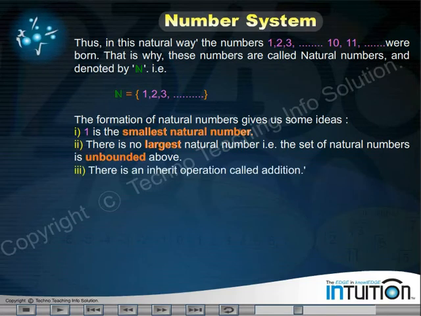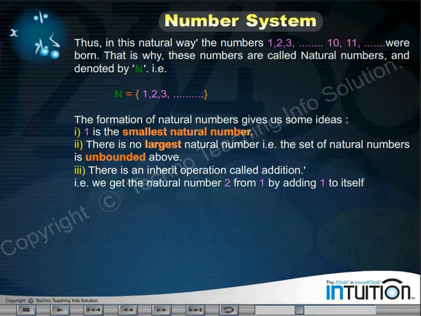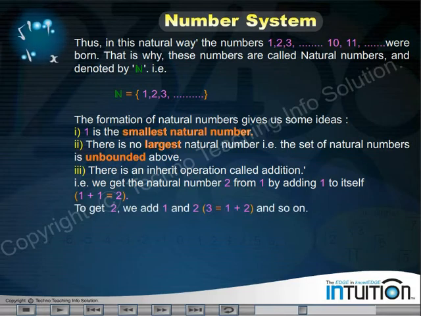3. There is an inherent operation called addition. That is, we get the natural number 2 from 1 by adding 1 to itself. 1 plus 1 is equal to 2. To get 3, we add 1 and 2. 3 is equal to 1 plus 2, and so on.